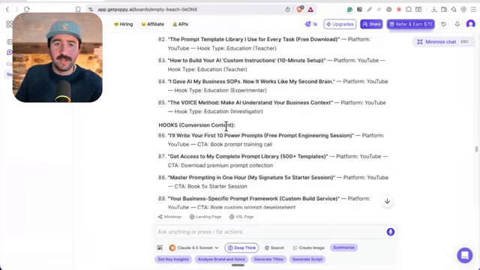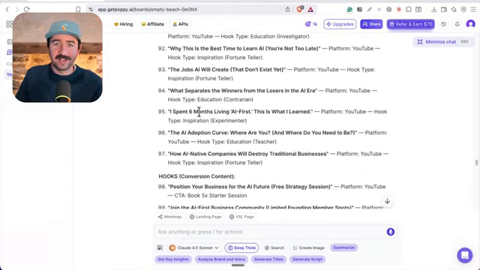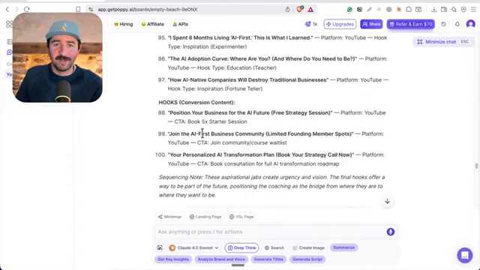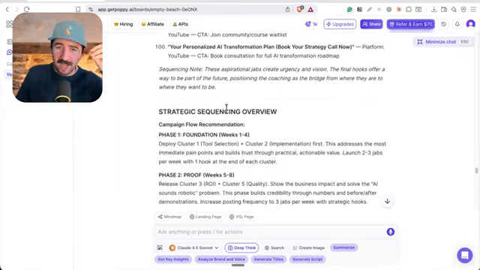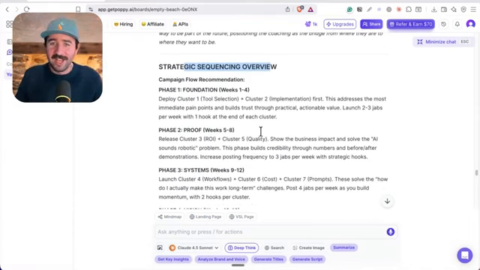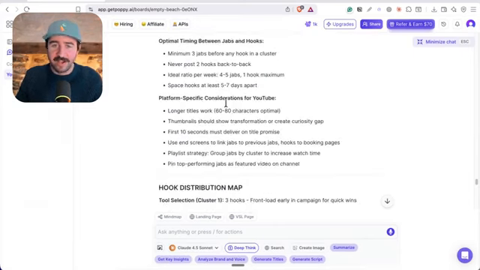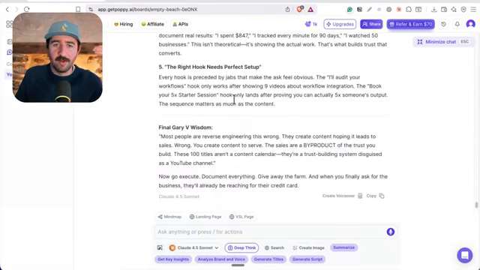How many clusters have we got here? I mean, this is potentially years' worth of content, at least a year. We've got 8 clusters, all with 10 to 12 to 15 value and conversion pieces in here. This is an awesome content calendar. And then we've got it broken down. Our strategic sequencing, I've just got everything here laid out for me, ready to go, as if I'd hired Gary Vee to help me structure this myself, and even a hook distribution map. I'm not even sure what my hook distribution map is, where we should front load and where we should throttle back. And then it gives a summary on how we've actually built all this and some final wisdom. So this is awesome.